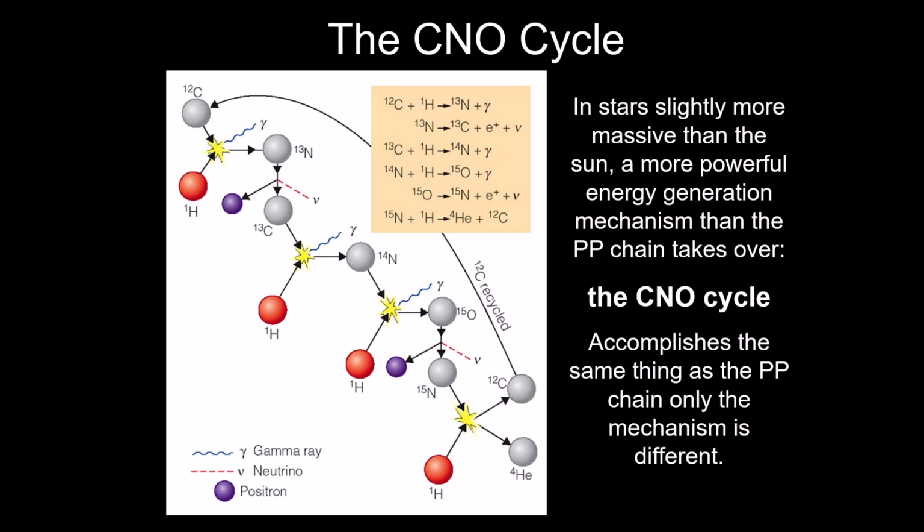If I put these hydrogen atoms inside a box, and out of the other side of the box came all the other stuff, and I didn't know what was going on inside, you would not be able to tell whether the proton-proton chain or the CNO cycle was happening. You have to open up the box and see what's going on inside.